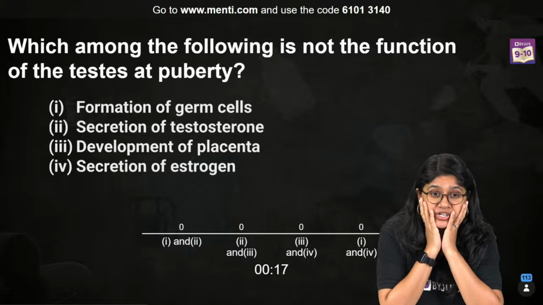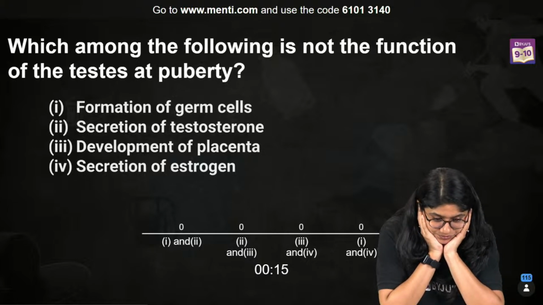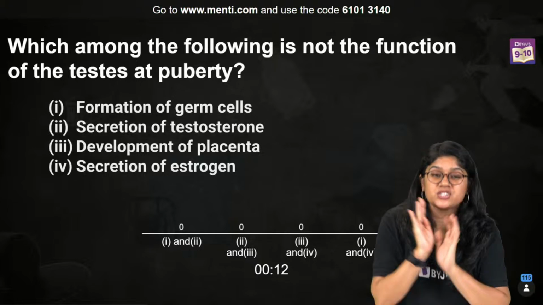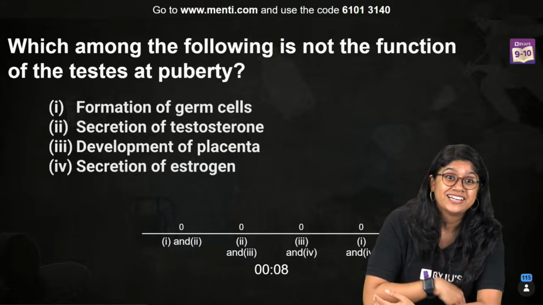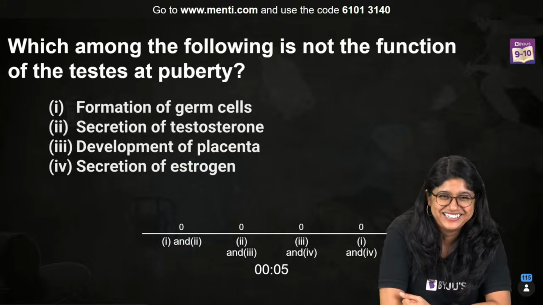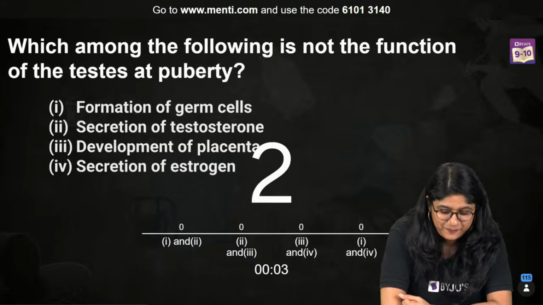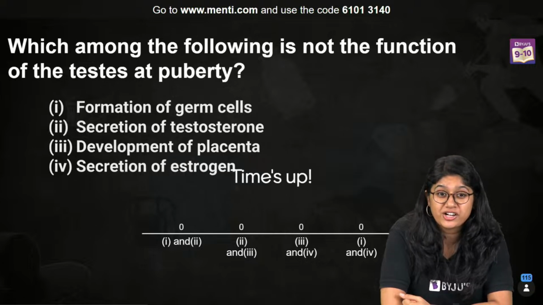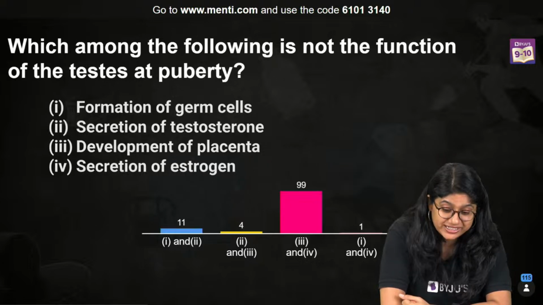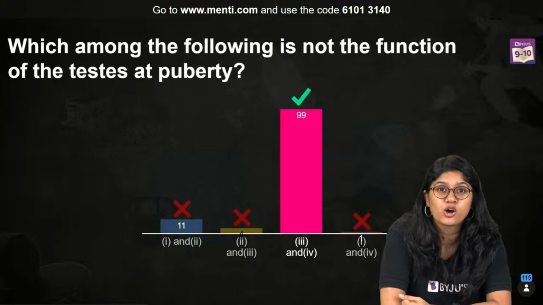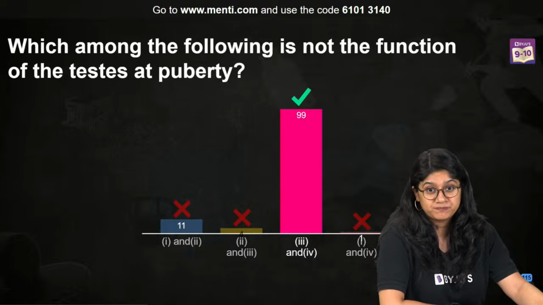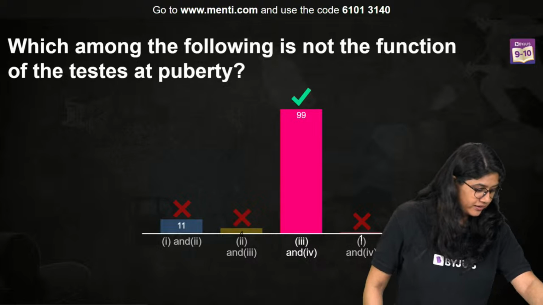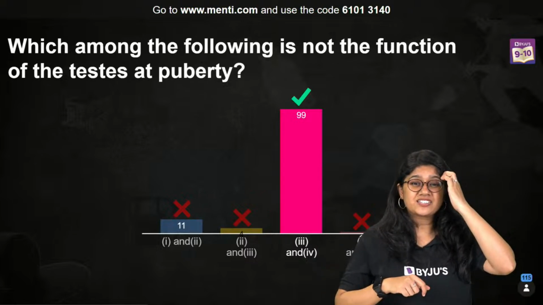They have answered your question. Which is not the function. Please do not go for what is the function, it is which is not the function of the testis. Definitely, there is no function of the testis in terms of the formation of the ovary, basically to release the ovum or to release the estrogen. Okay? Very good. Diya, I've answered your question.